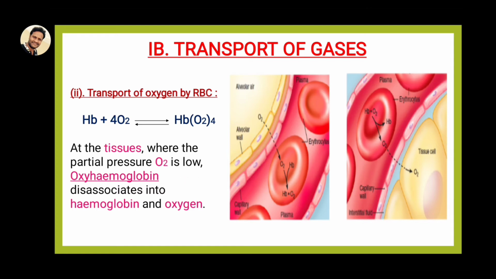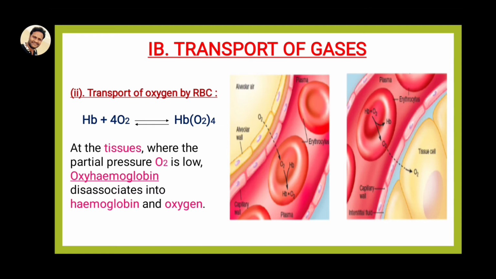So where is the partial pressure of oxygen high, Nana? At the lungs. So from the lungs, with high amounts, to low levels, oxygen directly enters the tissue level.